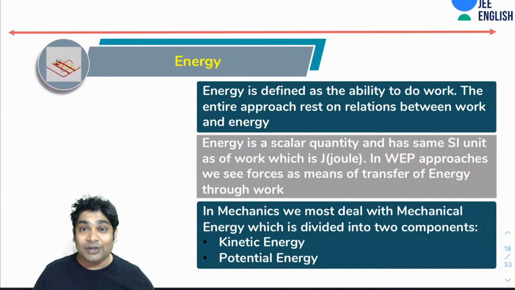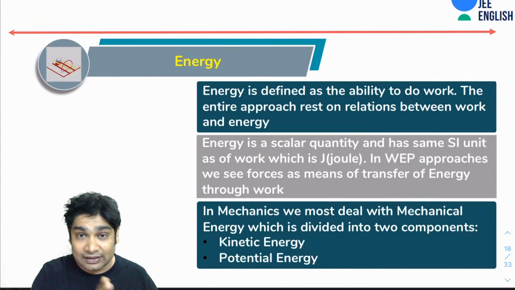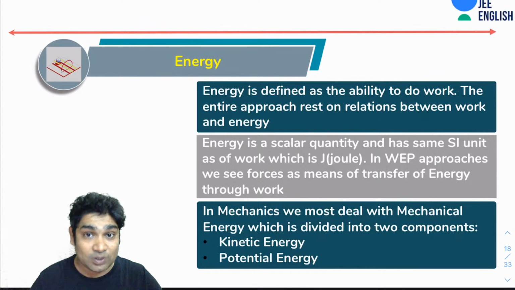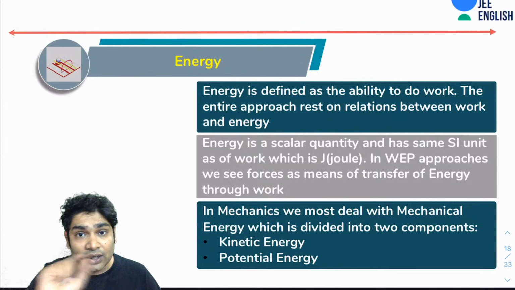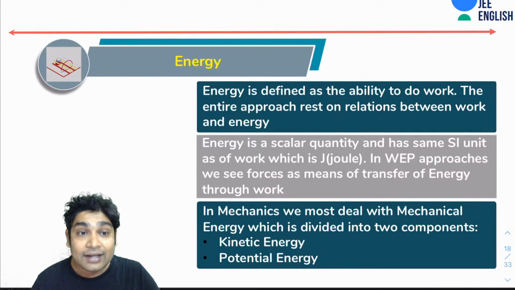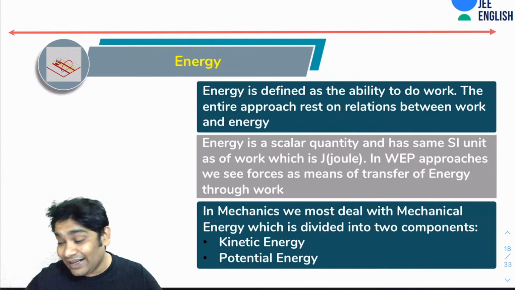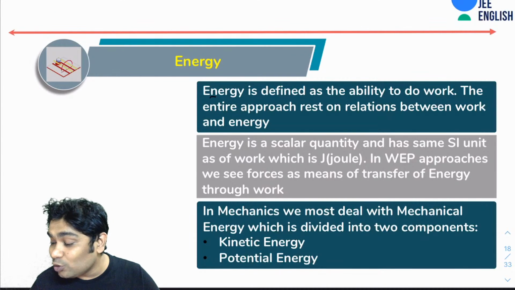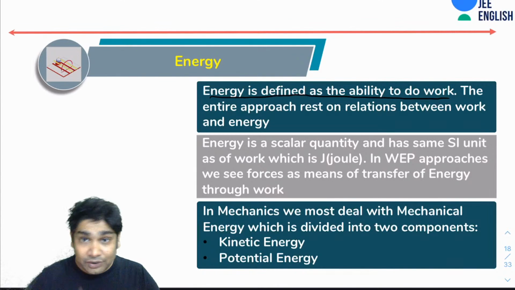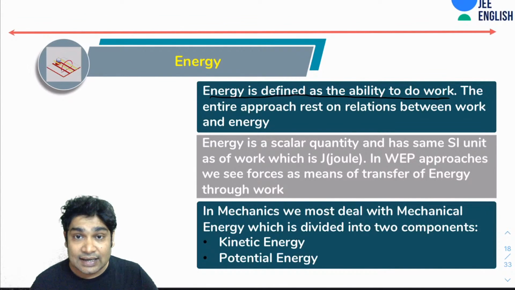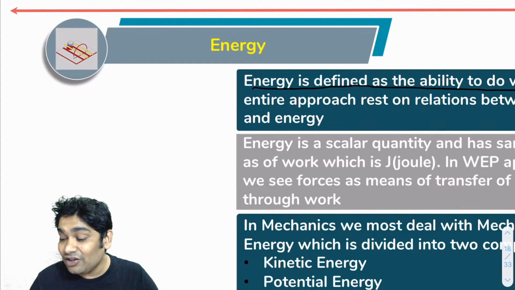All right, but right now you need to realize that once we discovered that there is a mathematical quantity F dot s, which we started calling work, it is related to another quantity which we called energy. And the very crude or very basic way of defining energy is that energy was defined as the ability to do work. All right. So you realize the idea is that there are two concepts here. So first, Newton said that when force acts on a body, it produces acceleration. All right.